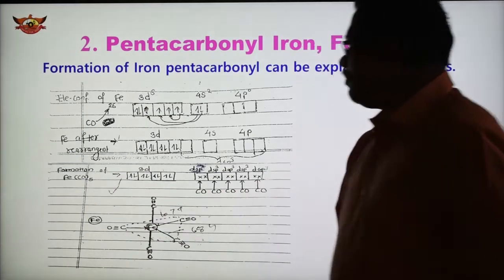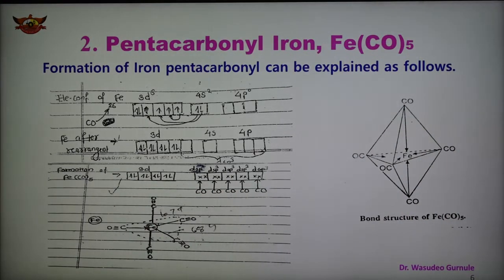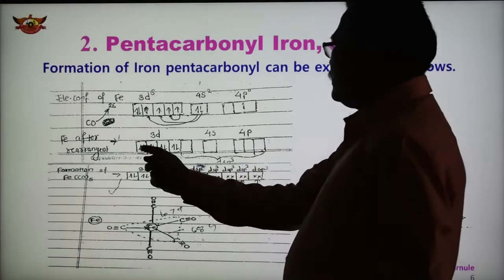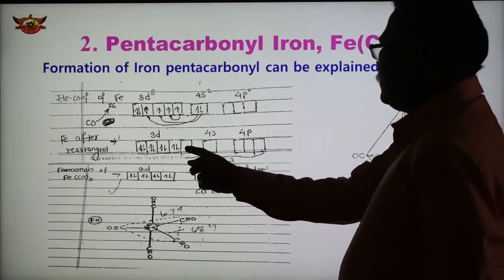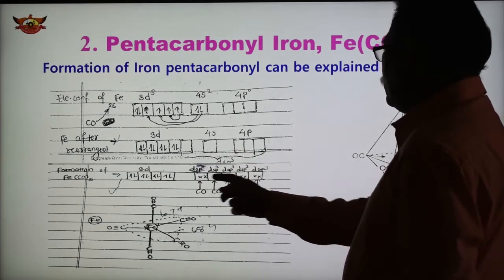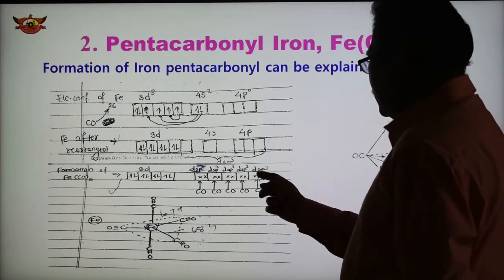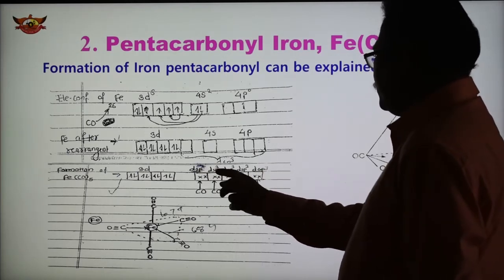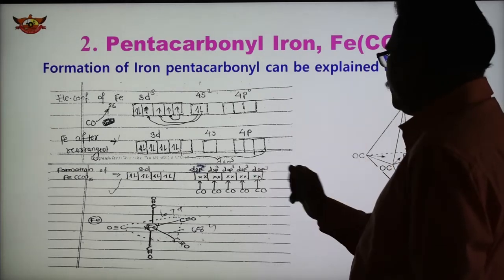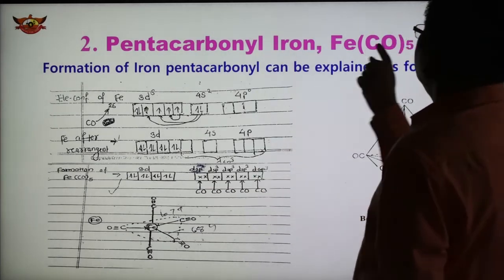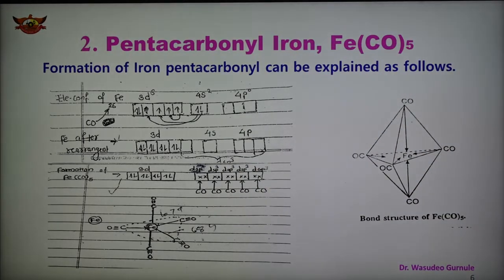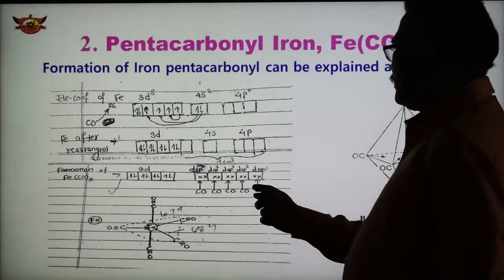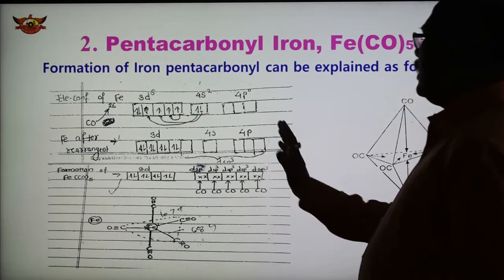Now the next step is the formation of Fe(CO)5. In this case there are 5 orbitals here, 1 2 3 4 5, with the same energy, hybrid orbitals dsp3, dsp3, dsp3, dsp3, dsp3, and these are the 5 CO. So the 5 CO donate 5 electron pairs to the vacant dsp3 hybrid orbitals of the metal, forming 5 coordinate bonds. In this way it is shown.